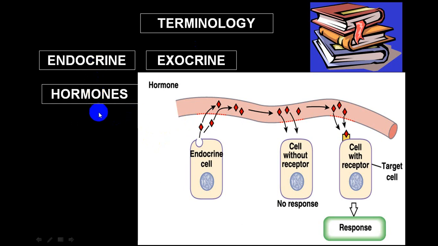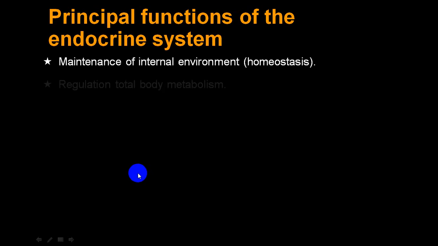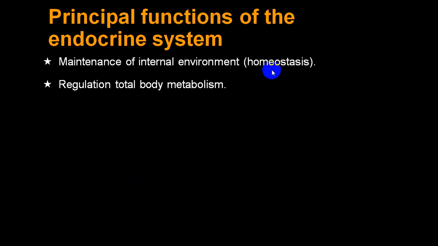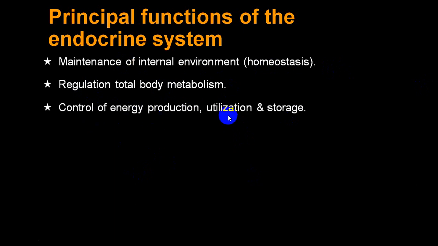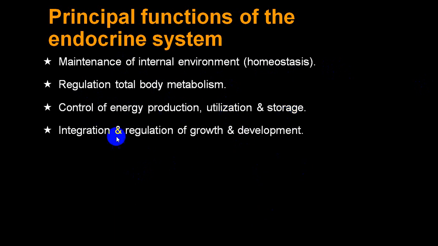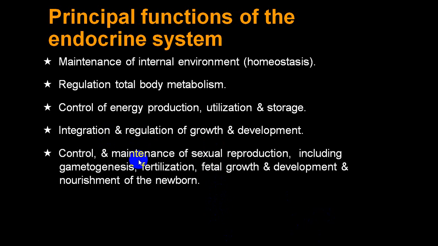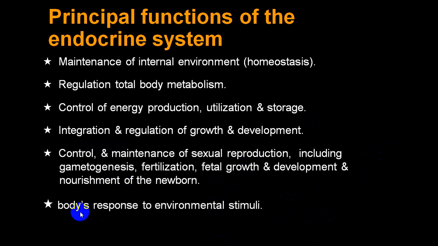So the endocrine system will secrete hormones, and that will maintain the internal environment we call homeostasis. It also takes part in body metabolism. It controls energy production, utilization and storage. It takes part in growth and development, that is integration and regulation of growth and development. It controls and maintains sexual reproduction including gametogenesis, fertilization, fetal growth, development and nourishment of the newborn. It also takes part in body response to environmental stimulus.